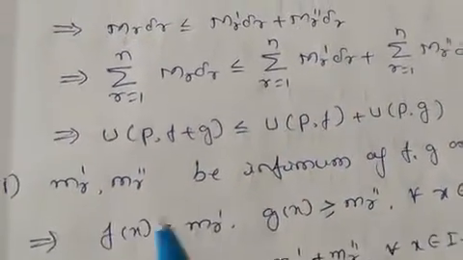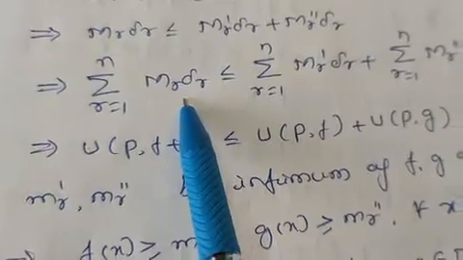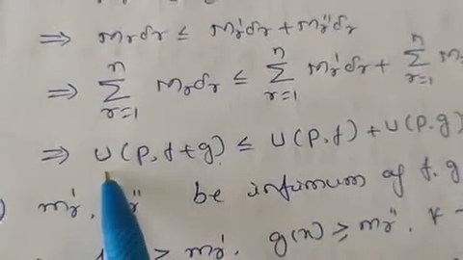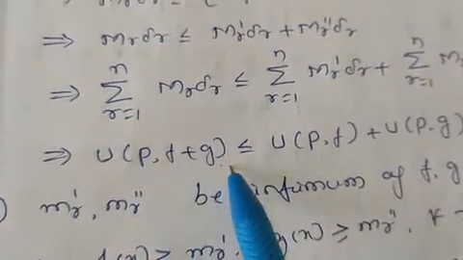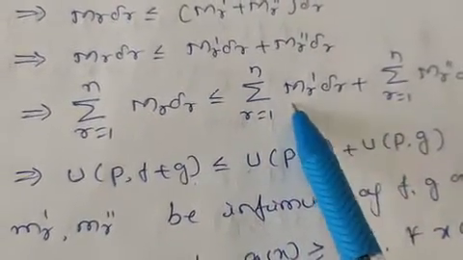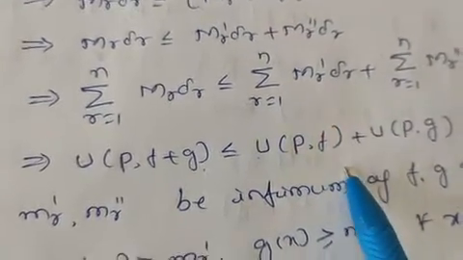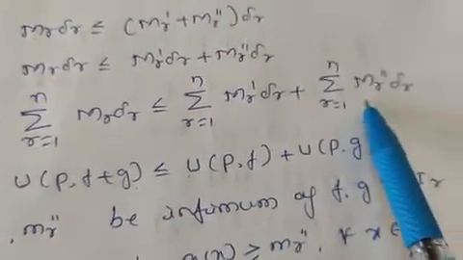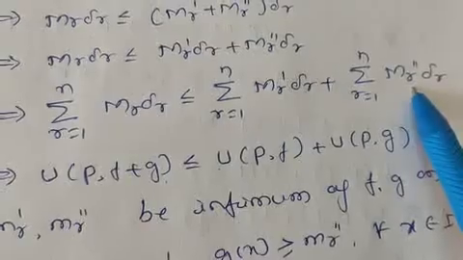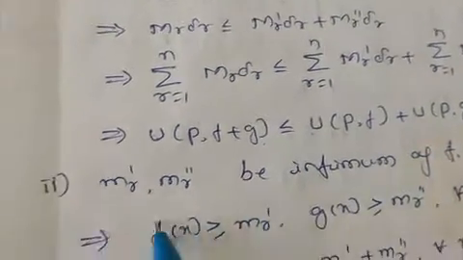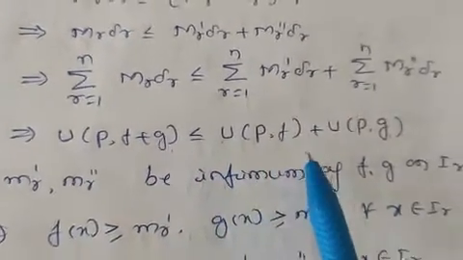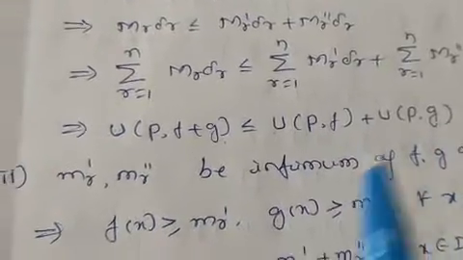For each term, we know this is the definition of the upper Riemann sum. Here M_r is the supremum of the function f+g. Therefore U(P, f+g) is less than or equal to sigma r equals 1 to n M_r' delta r, where M_r' is the supremum of f, so it is U(P, f), plus sigma r equals 1 to n M_r'' delta r, where M_r'' is the supremum of the function g, so it is U(P, g). So this implies U(P, f+g) is less than or equal to U(P, f) + U(P, g). This is the first result.